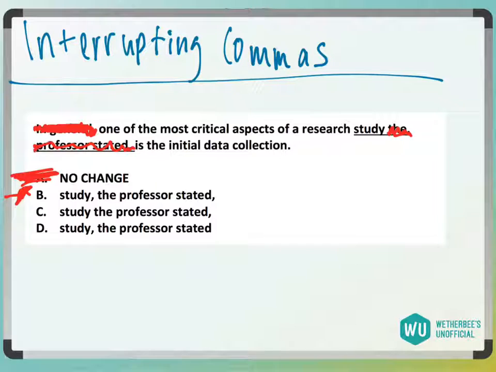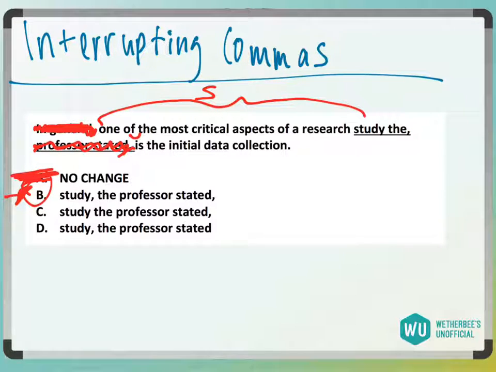Because it means we would take this, like the professor stated, out. What's happening really is that your subject is here, one of the most critical aspects of a research study. Your verb is here, is, and then you have this, like the professor stated, with interrupting commas around. So it is answer choice B, but just to disprove C and D,